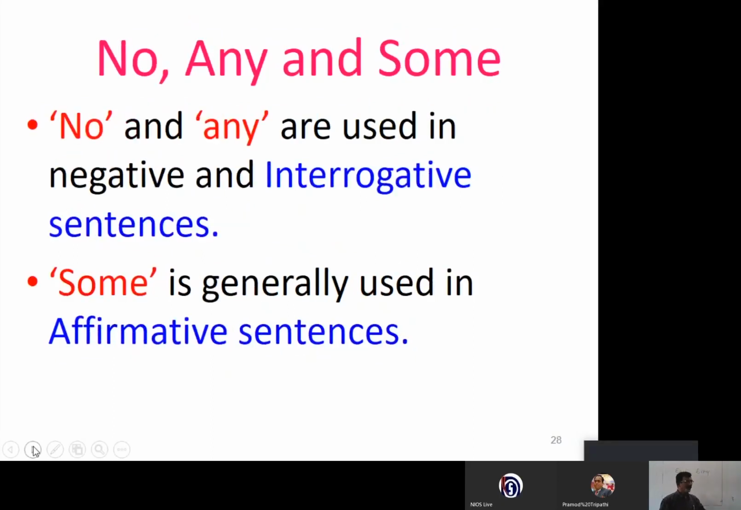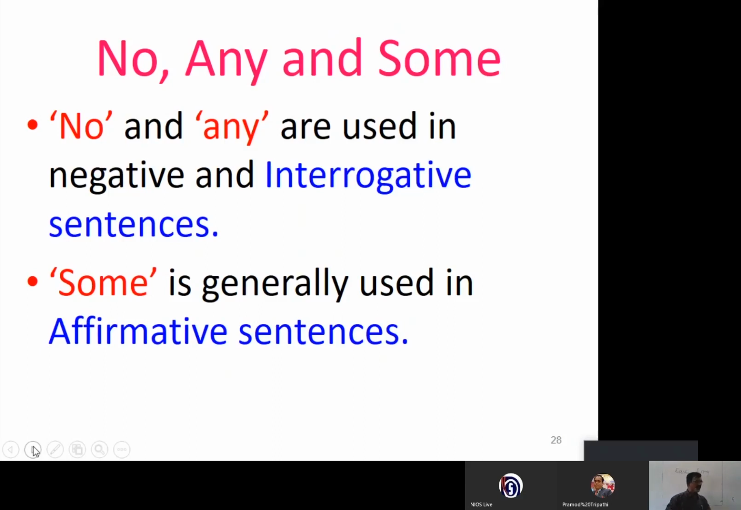No and any are used in negative and interrogative sentences, whereas some is generally used in affirmative sentences. See, this use is very particular. No and any are used both in interrogative and negative sentences, whereas some is used only for affirmative sentences. Let us see some examples.